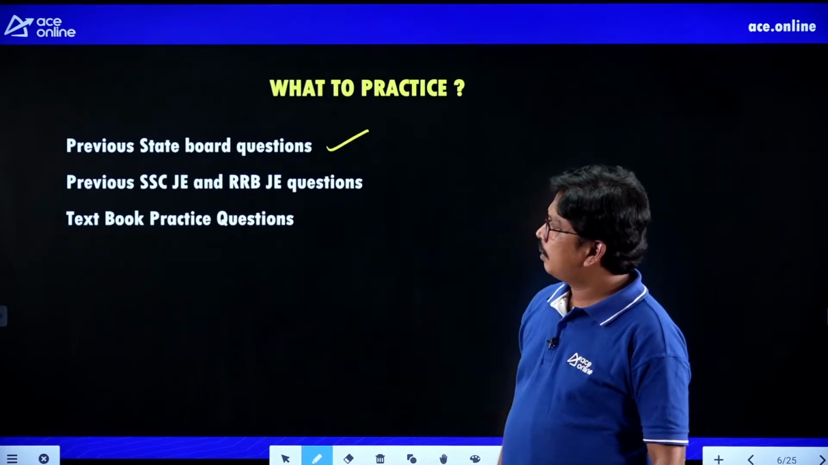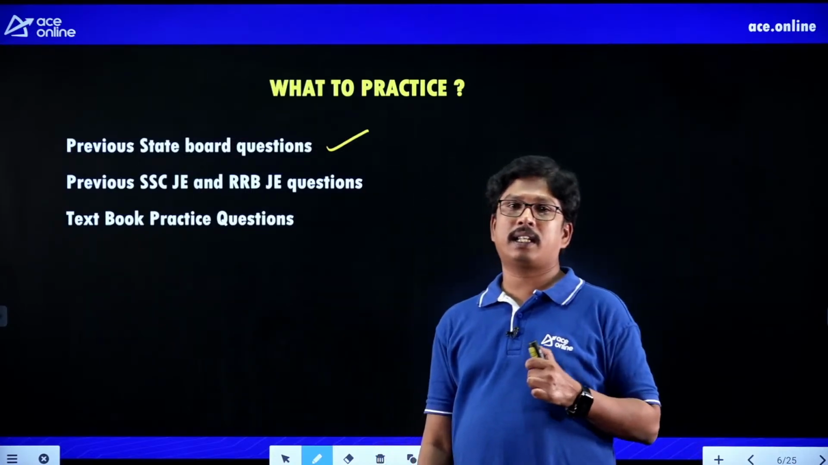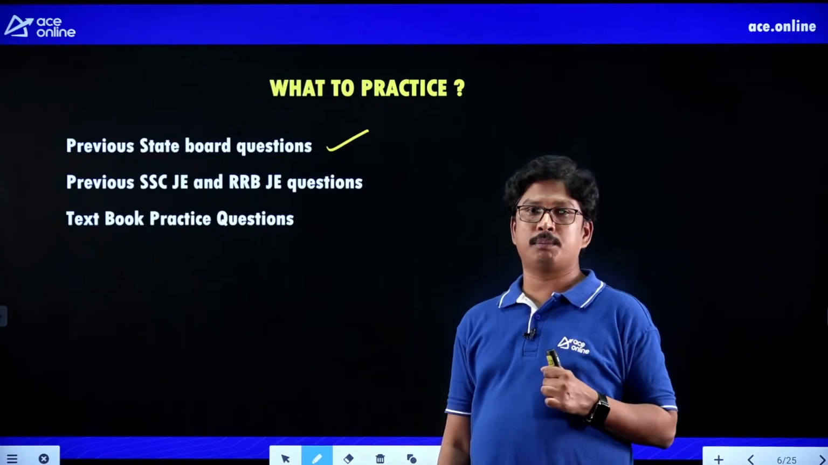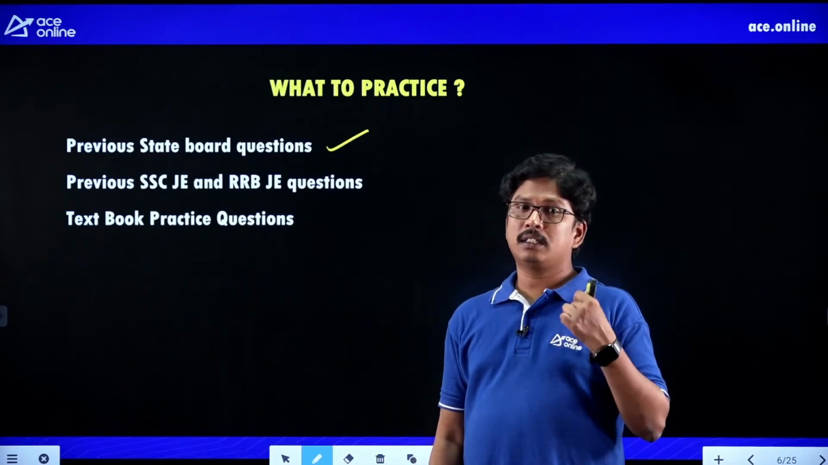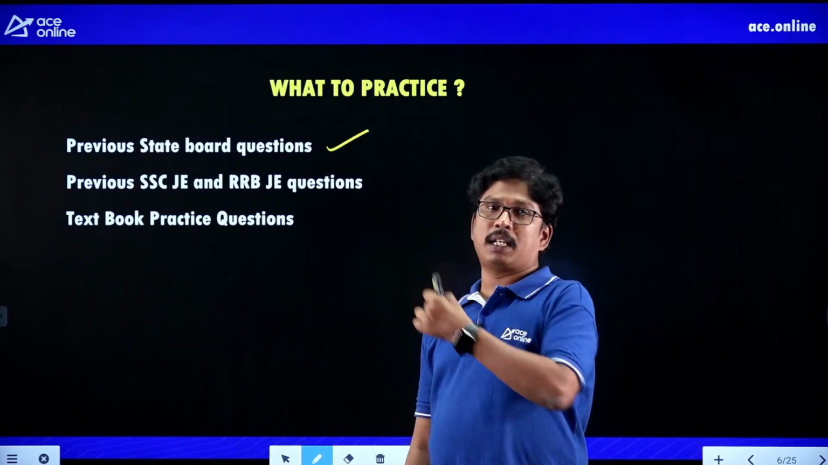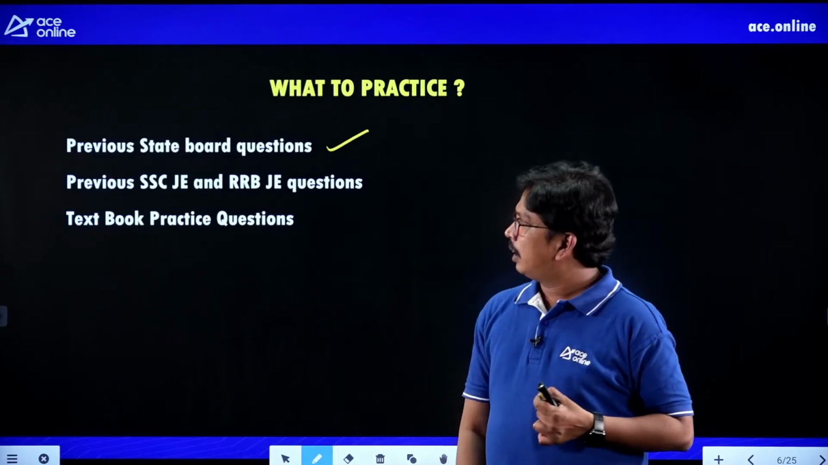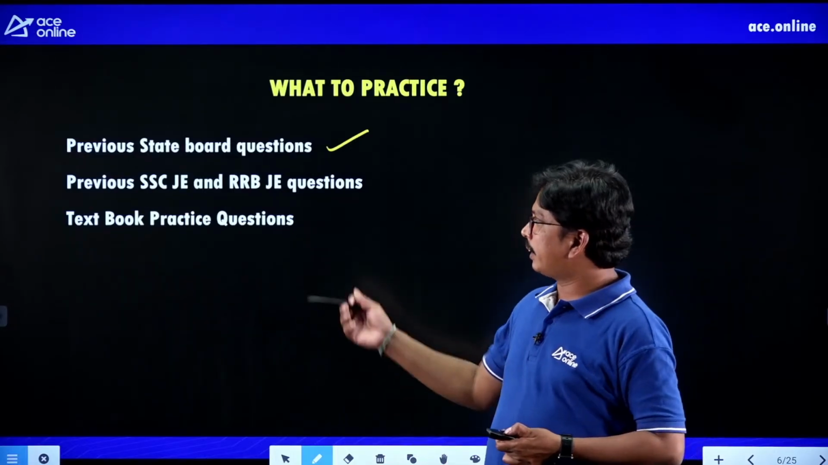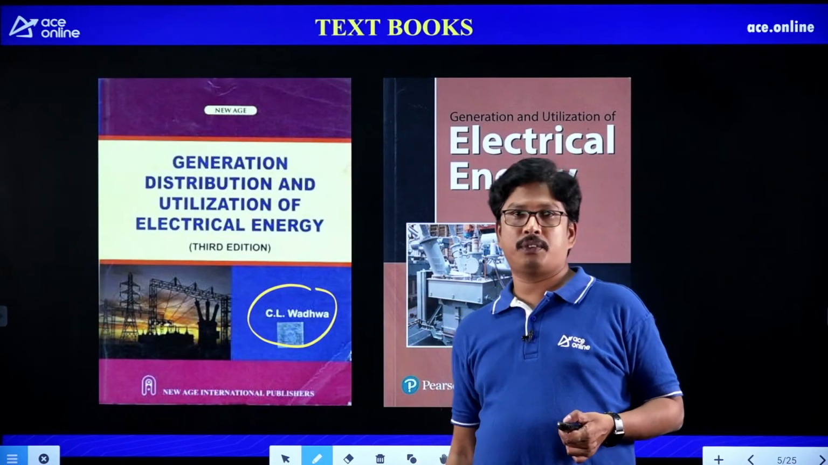Clear? In previous SSC JE and RRB JE, utilization of electrical energy is one of the major important subjects. They are majorly concentrating on those concepts. Particularly in RRB JE, they ask more questions related to the traction system. And there are textbook practice questions. These are the textbooks we have taken, so from these two textbooks, practice more questions.